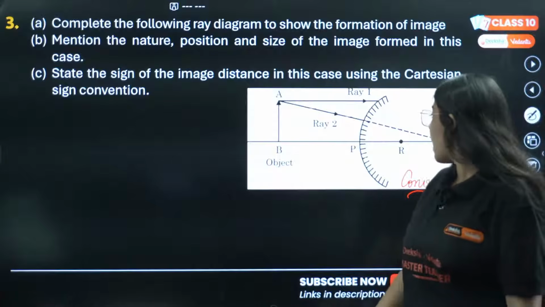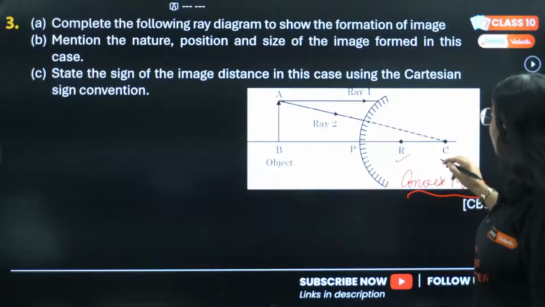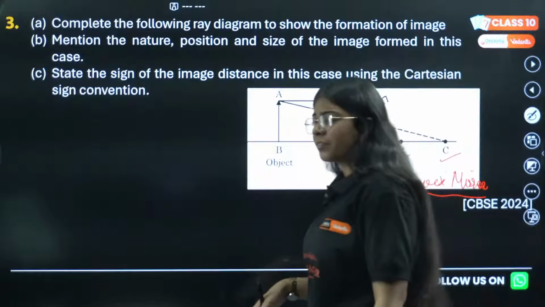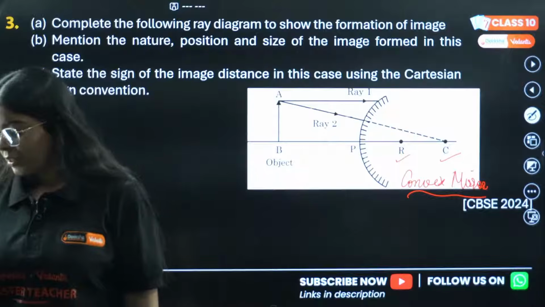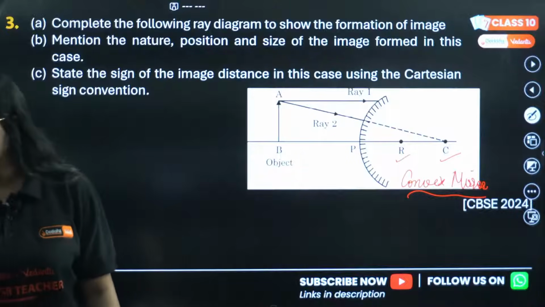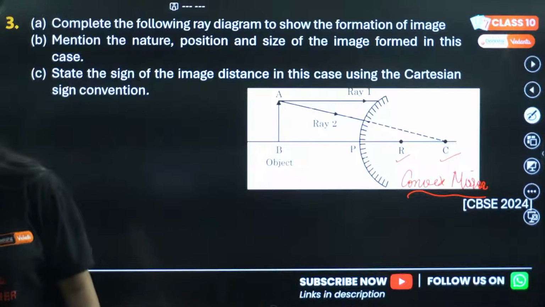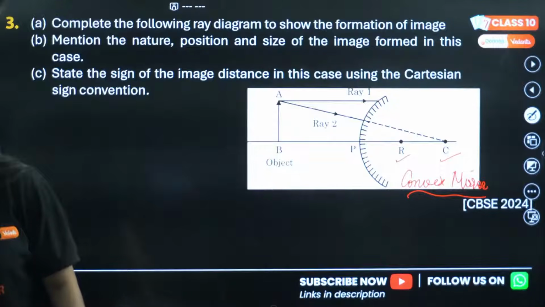Ray 1 will pass from either R or C or any point away from there. Is this the UP Board or the CBSE Board? This is CBSE board, BTS Army. Okay, you are trying to spam.